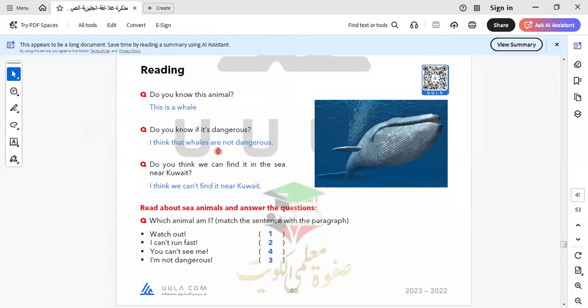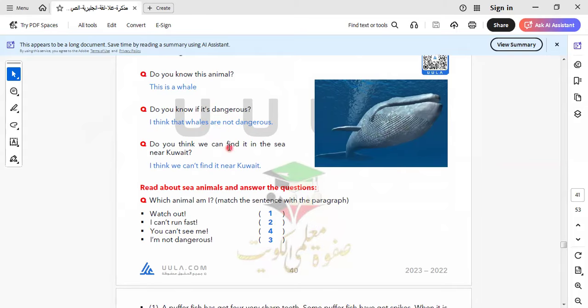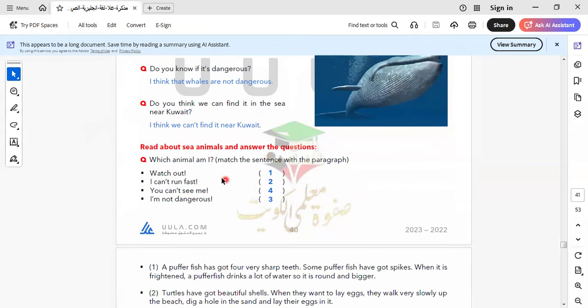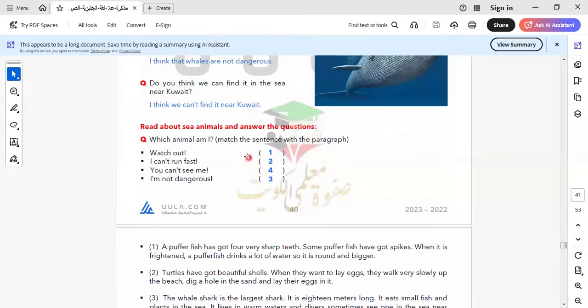But here I don't know why they say or think that they are not dangerous, because I think the whale is very strong and dangerous. If we see a human or anybody behind him, he can eat anyone inside him. Okay, do you think we can find it in the sea? I think we can't find it near Kuwait. Let's go to another item here and another kind of question.